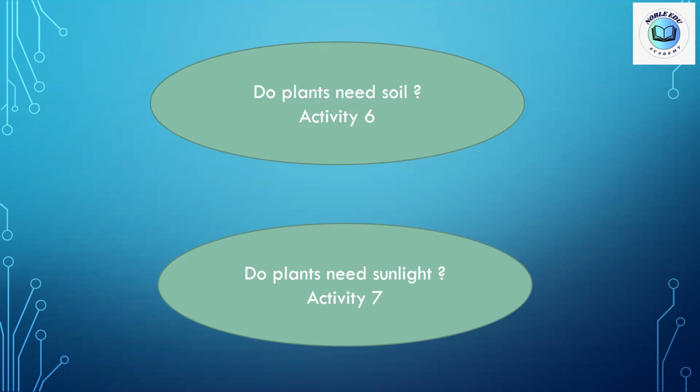The first seed will start growing in the cotton and the second seed will start growing in the soil. This means that the soil is not a basic need. Plants can grow even if you put the seeds on a wet cotton, it will grow. Okay, the second activity, do plants need sunlight?